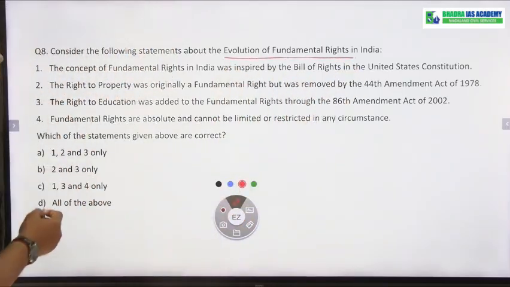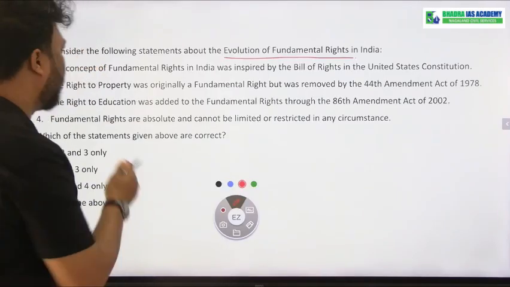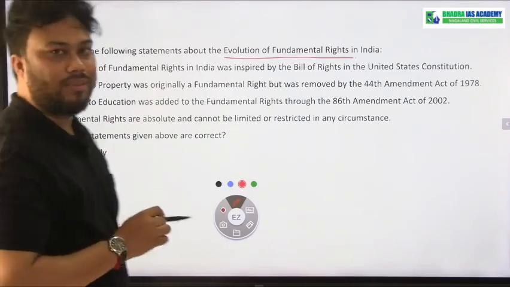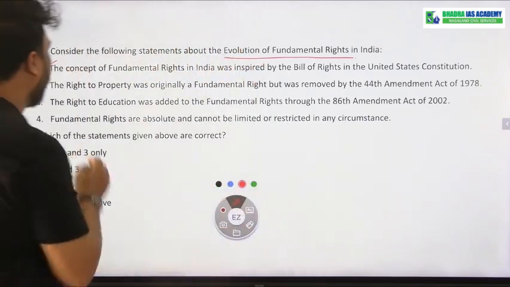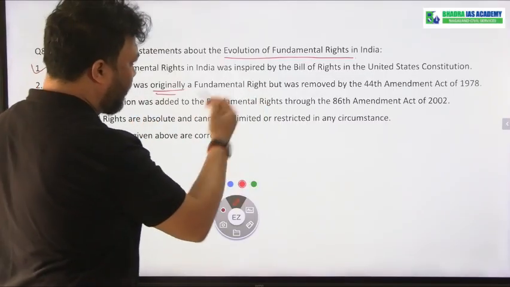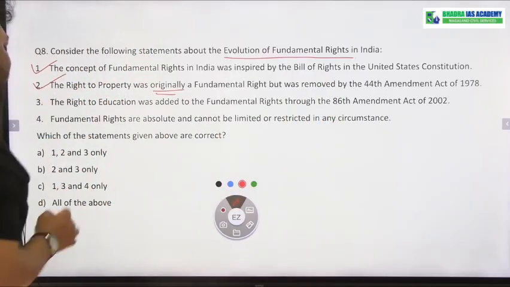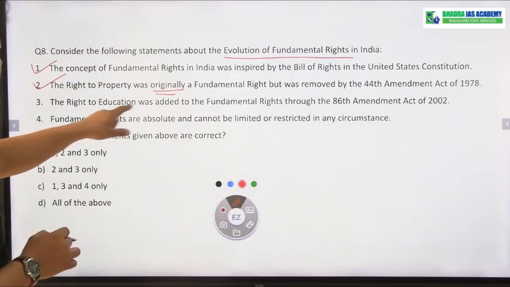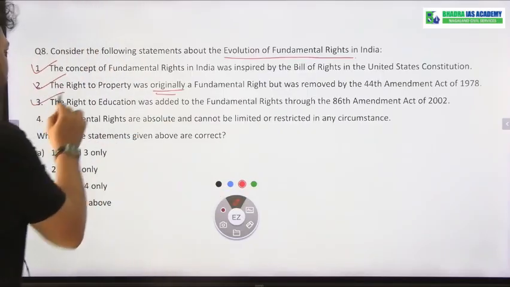The concept of fundamental rights was inspired by the Bill of Rights in the US Constitution. Yes, we have taken the concept of fundamental rights from the Bill of Rights of the US Constitution. The statement is correct. The right to property was originally a fundamental right. Yes, correct, but it was removed by the 44th Amendment Act. Yes, this is also a correct statement. The right to education was added to the fundamental rights through the 86th Amendment Act. Yes, this is also correct.